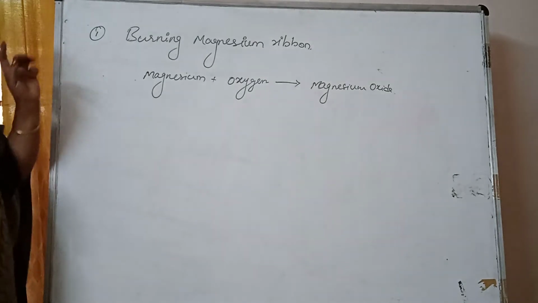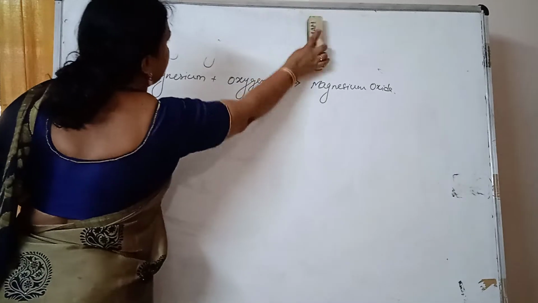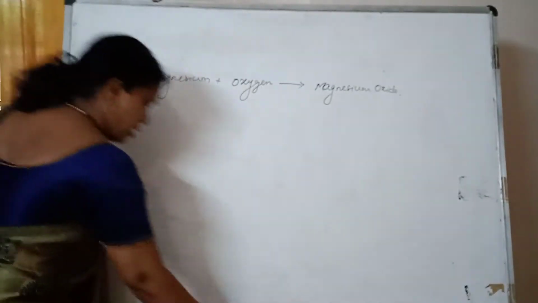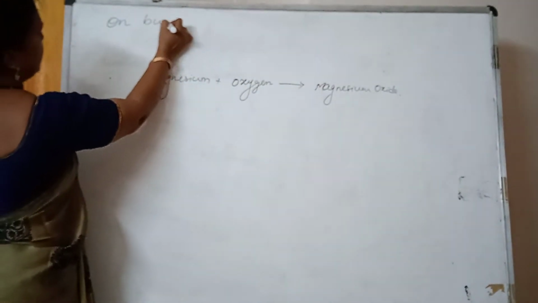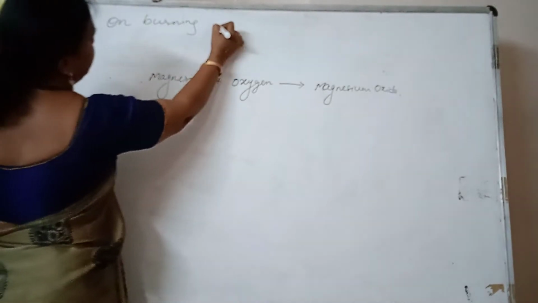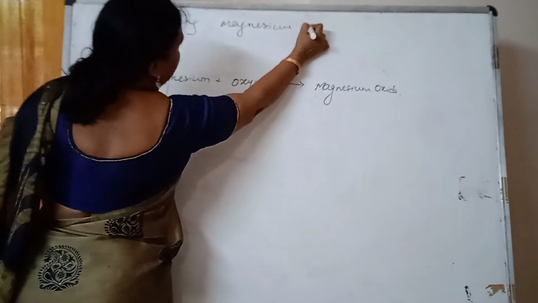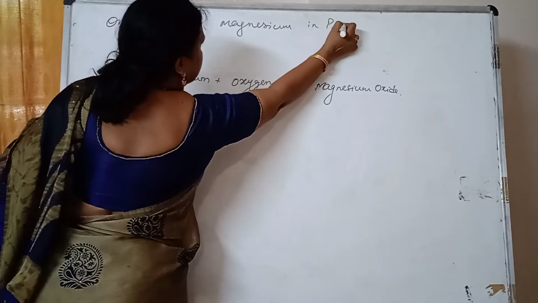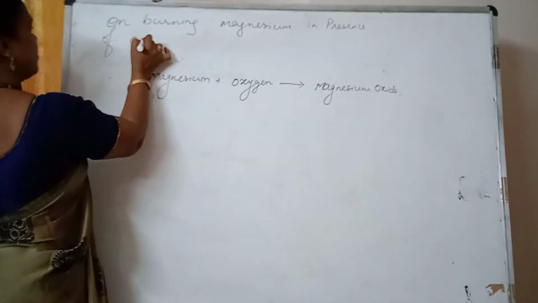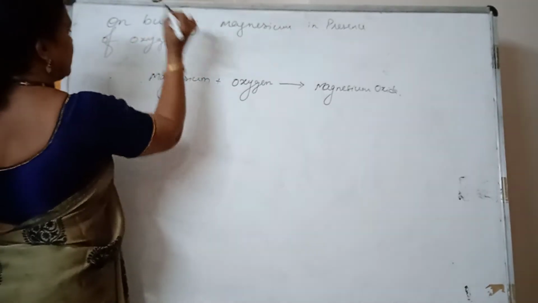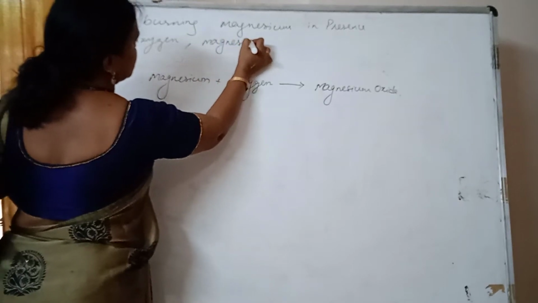This is the statement which we have given for the activity: on burning, see, I am writing, on burning magnesium in presence of oxygen, magnesium oxide is produced.